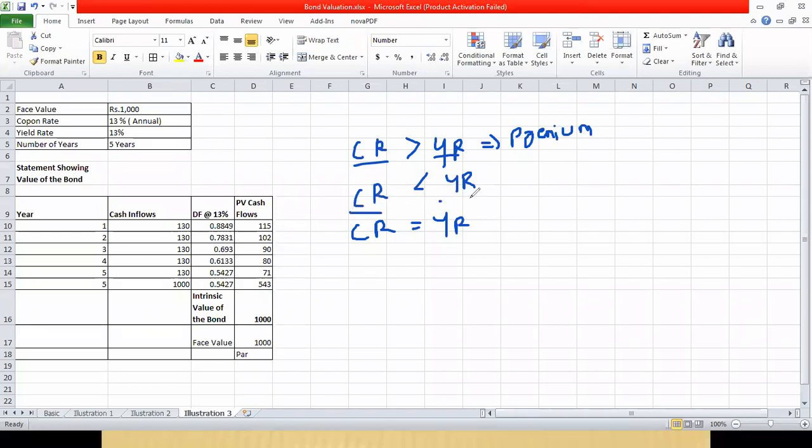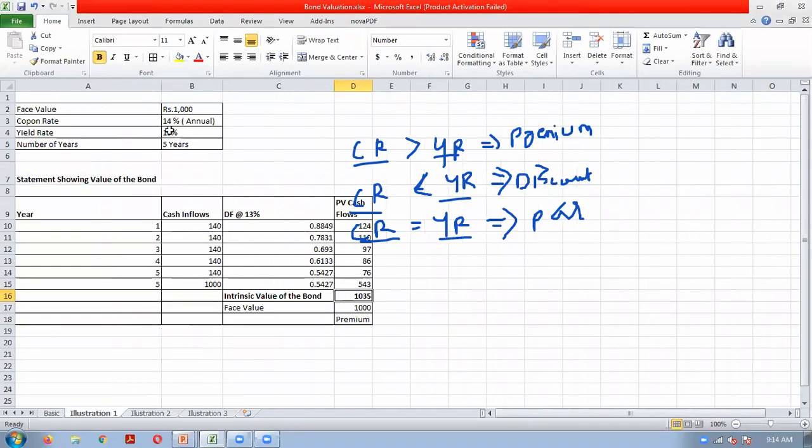If coupon rate is less than the yield rate, or yield rate is greater than the coupon rate, bond will always be traded at discount. And if coupon rate is equal to the yield rate, bond will always be traded at par. Now this rule you can see in the illustration.